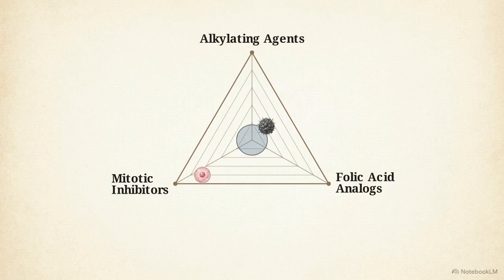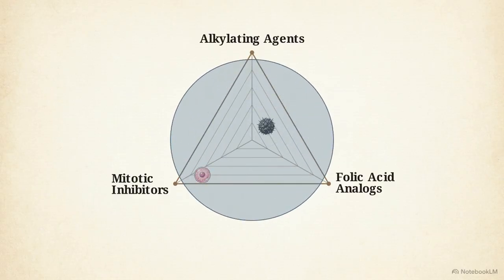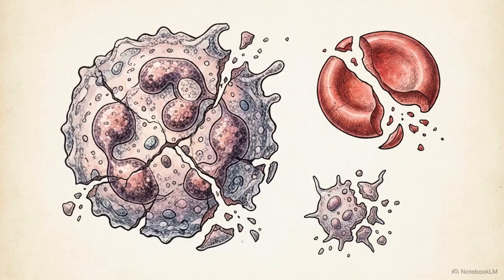Anti-neoplastic drugs are grouped by their method of disrupting cell division, including alkylating agents, folate acid analogs, and mitotic inhibitors. These drugs eliminate tumors by targeting fast-growing cells, but they cannot distinguish between malignant cells and healthy tissues with high turnover rates. This lack of specificity destroys white blood cells, red blood cells, and platelets. The patient becomes severely anemic and loses their ability to fight infection.